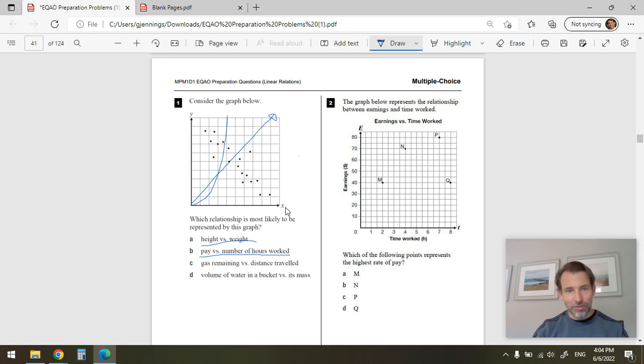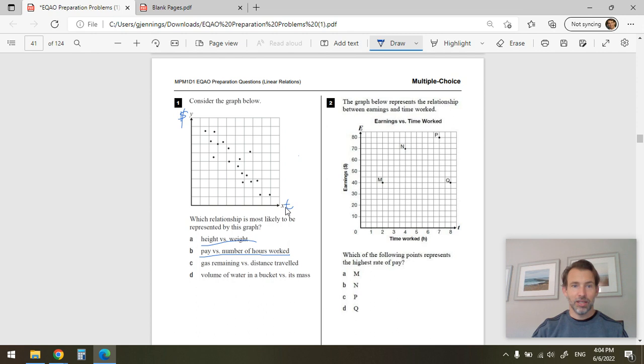Why? If this was hours, T for time, and this was money, then as we work more hours, we make more money. So you want to visualize those things and ask, if it were those graphs, what would they look like? Gas remaining versus distance traveled.